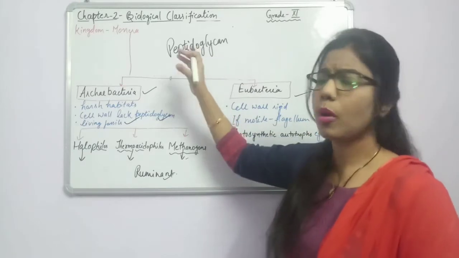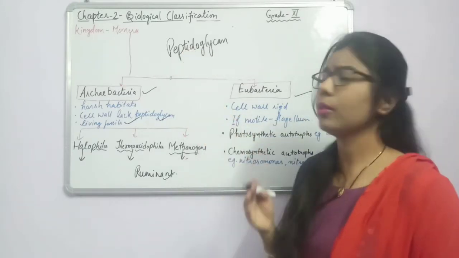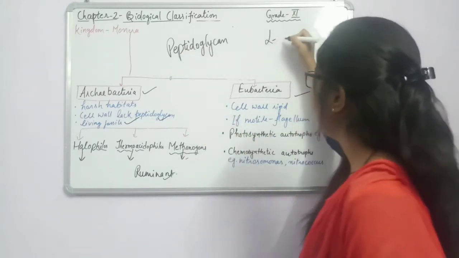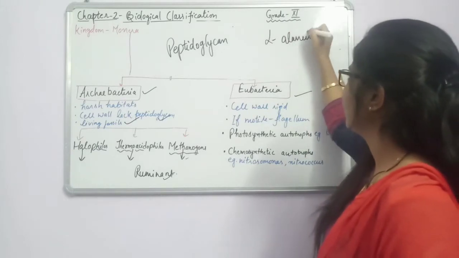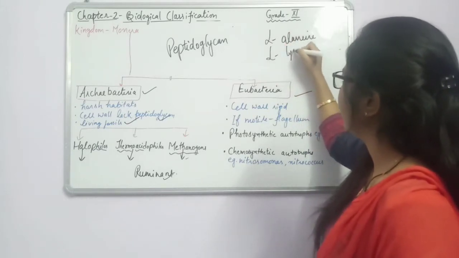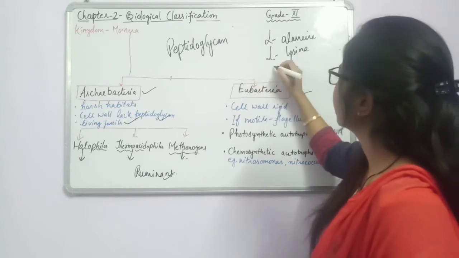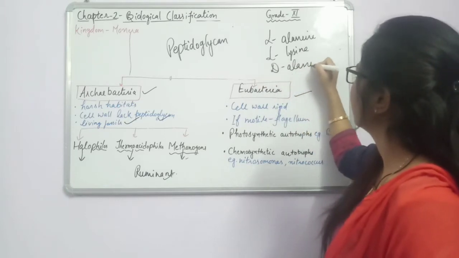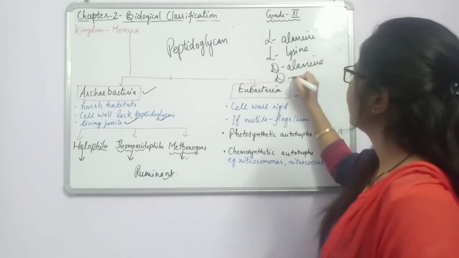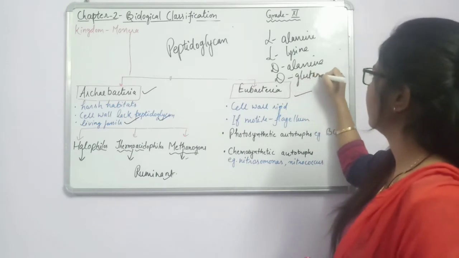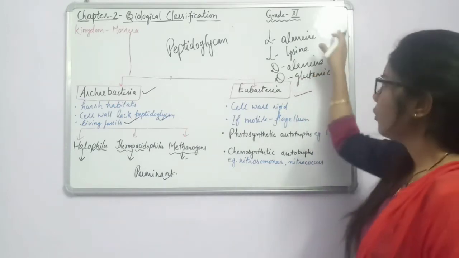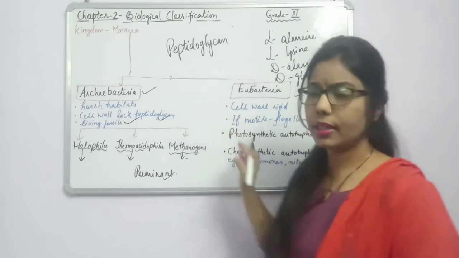Peptides are a group of amino acids. So 4 amino acids are there. What are they? L-alanine, second one is L-lysine, third one is D-alanine, and fourth one is D-glutamic acid. Fine. So these are the 4 amino acids present in the cell wall.